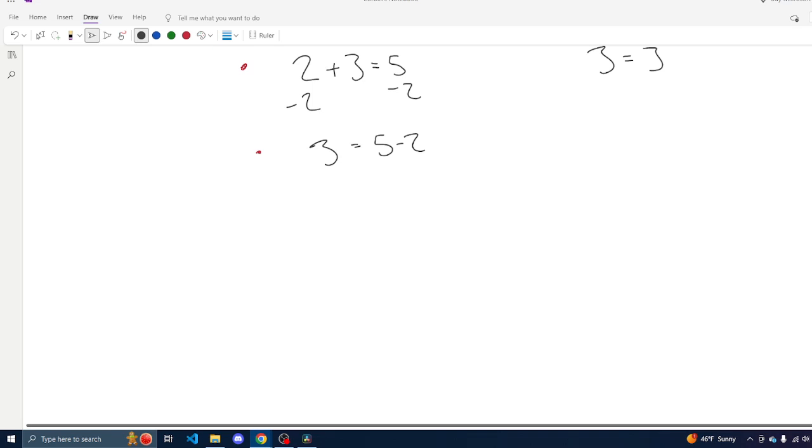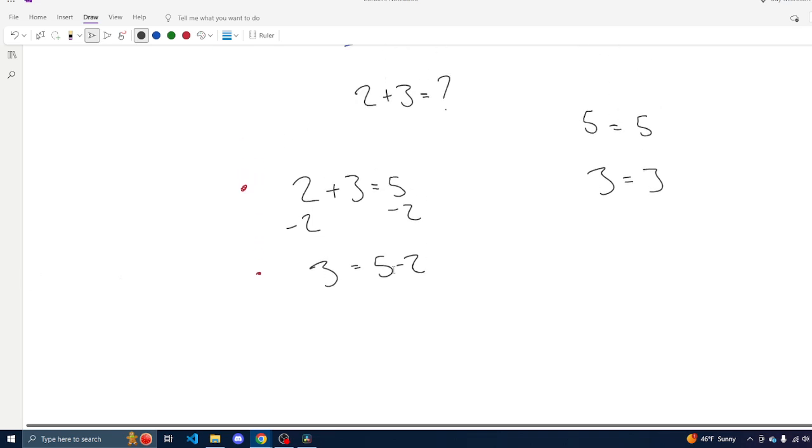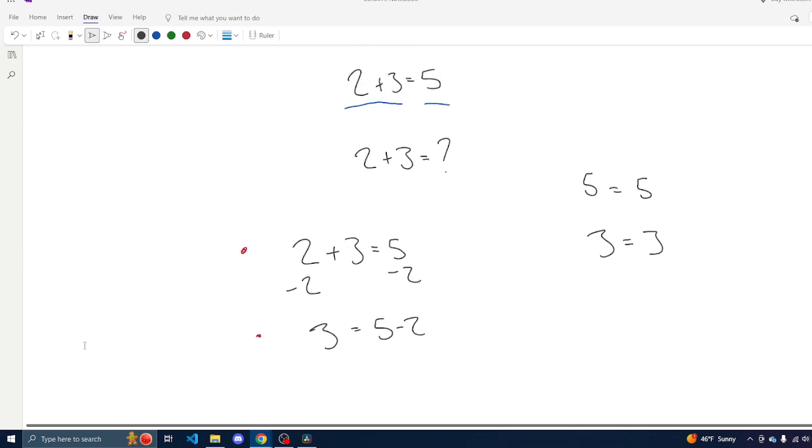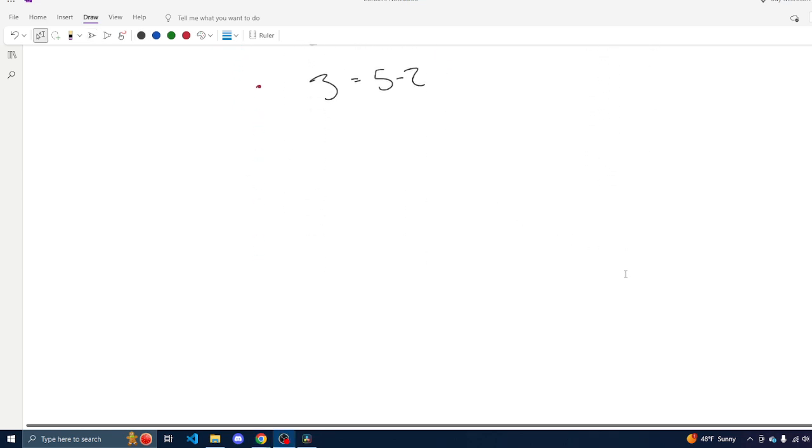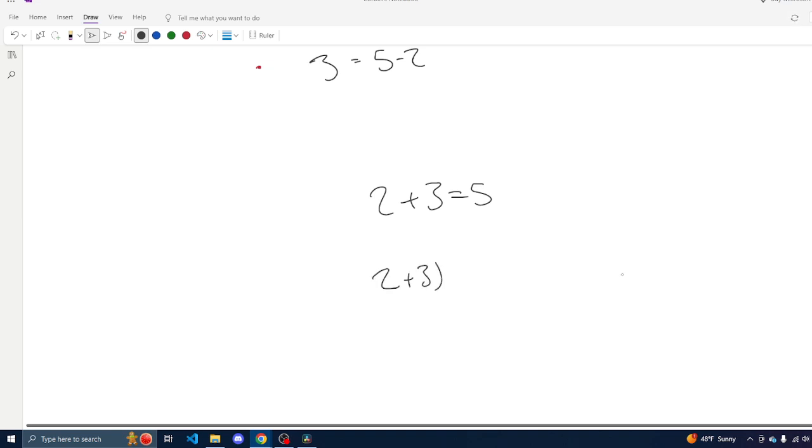We can also do this transformation process with addition and subtraction, like we have shown above, but we can also do this with multiplication and division as well. Let's go ahead and use our original equation one more time to show how we can manipulate both sides using division. So here we're going to state 2 plus 3 equals 5. And we're going to divide both sides by 5. So we're going to divide 2 plus 3 by 5, and we're going to divide 5 by 5.